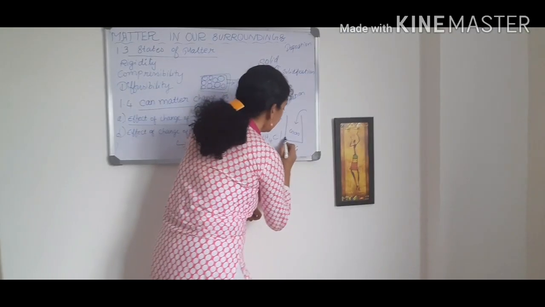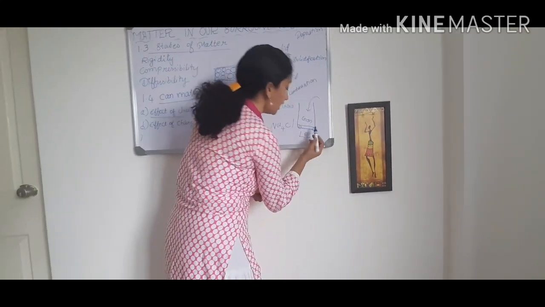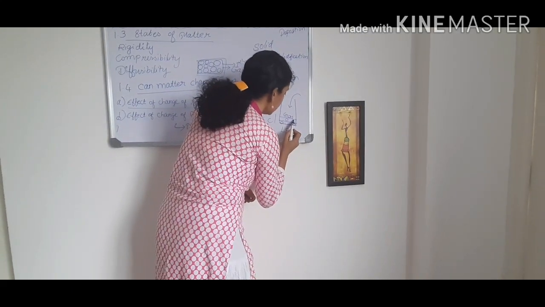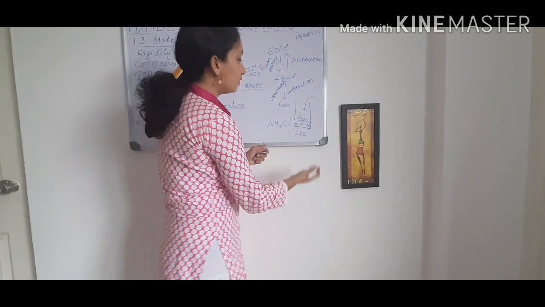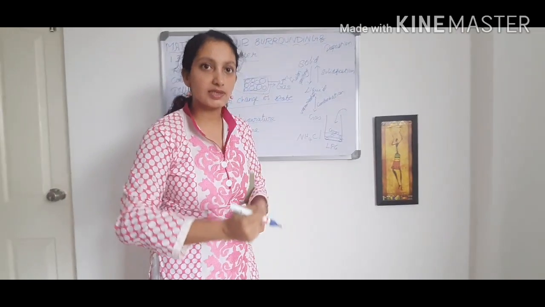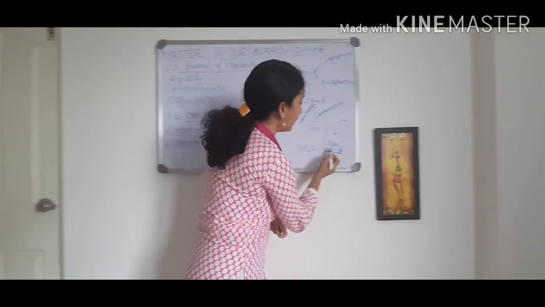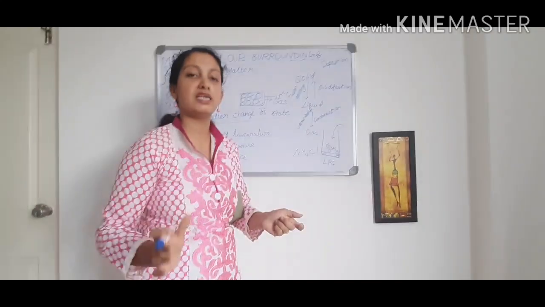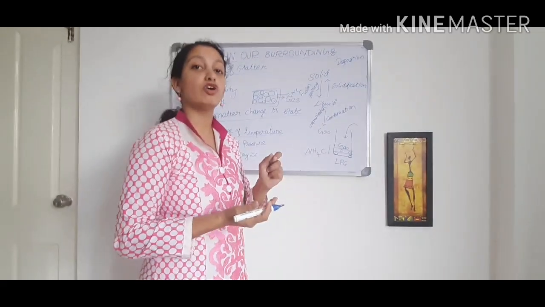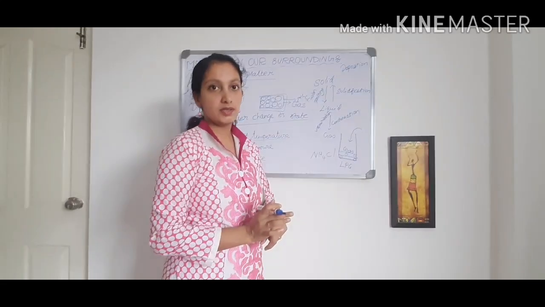So once one layer is packed, here it contains only two particles. This much space is vacant. The next layer, when you are packing, contains only one or two particles. So after doing this process, we are compressing the gas particles so that one by one they will occupy the space which is left between the first layers. So that if we can save space, we can fill more volume of gas inside the cylinder.